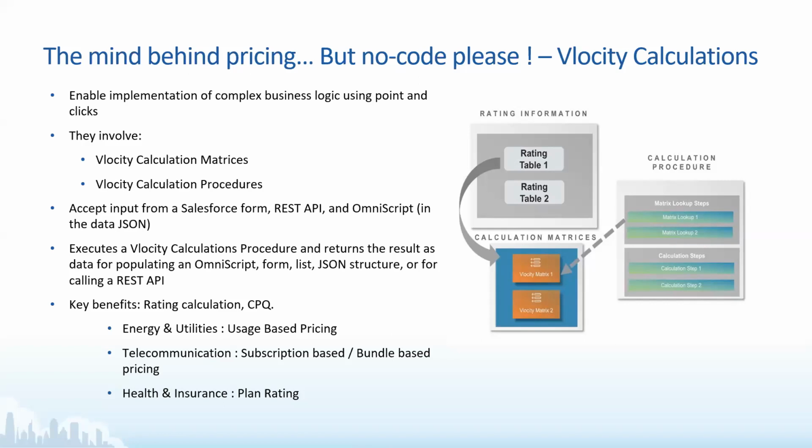It accepts all the Salesforce data from the Omniscripts as well as from the integration procedures. Apart from that, you can invoke this through a REST API as well. It has two parts, as I already mentioned: calculation matrices and calculation procedures. Procedures are the tool which builds up the formulas and the conditions under which the whole step-by-step procedure of calculation happens.